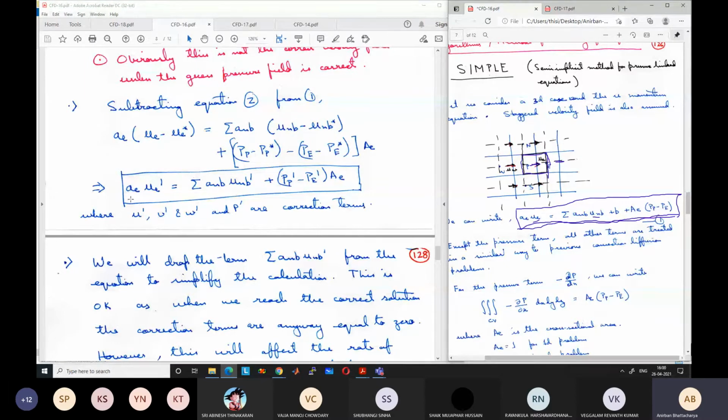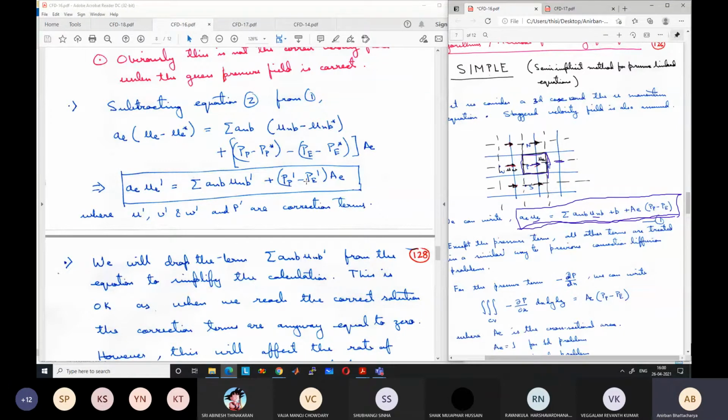However, remember that when we reach the correct solution, say after certain iterations, what will be the value of PP', PE' and UE'? What will be the value of PP*, PE*, UE* and the dash values? Can somebody say?